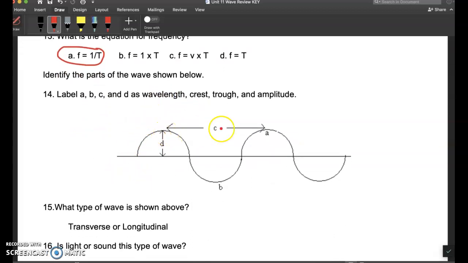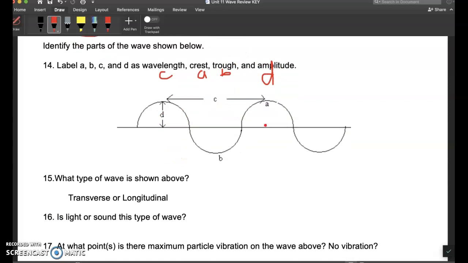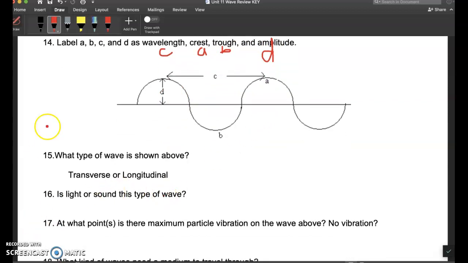So wavelength is letter C here. Crest is the top, that would be letter A. Trough is letter B. And amplitude is the maximum displacement, that would be letter D. As this wave is moving left-right, the particles are moving up and down, that is perpendicular, so that's transverse.